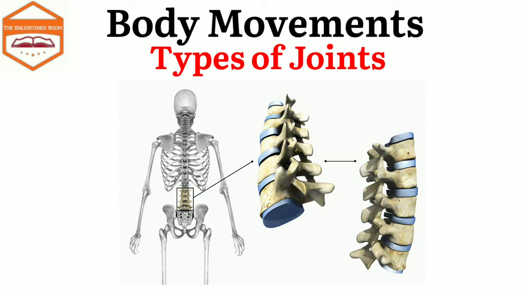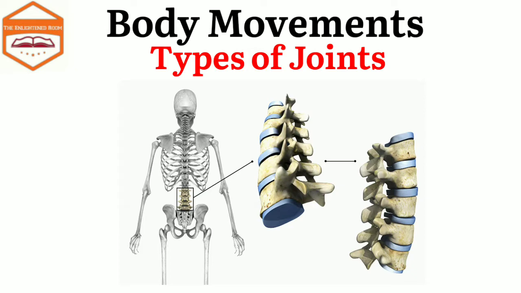Slightly movable joints allow very little movement, as per their name, and this happens due to the presence of a pad of flexible cartilage between their ends. For example, the joints present between the adjacent vertebrae in the backbone or spine, which allow only slight movements. This kind of joint provides more support.